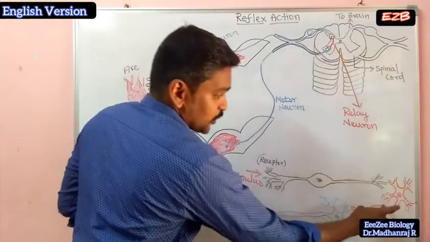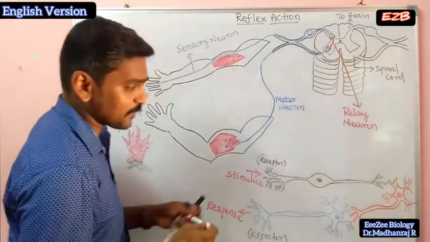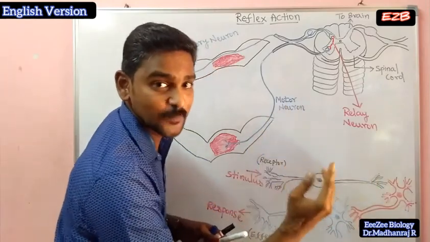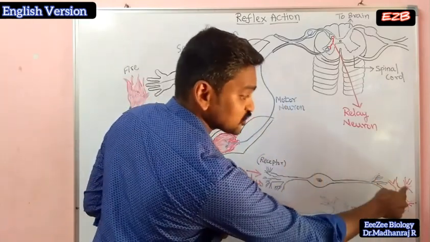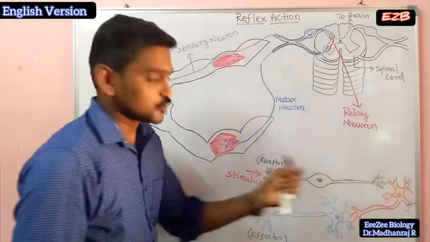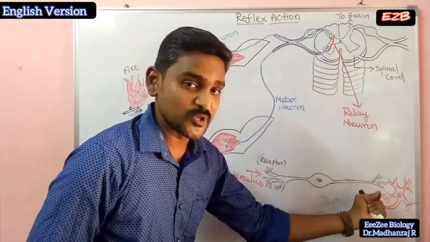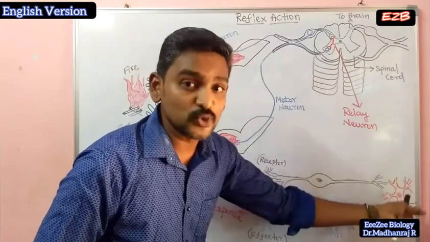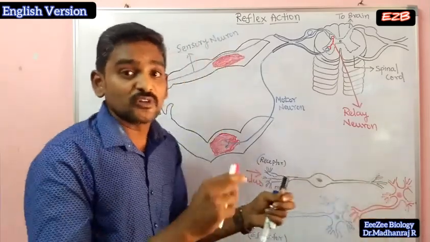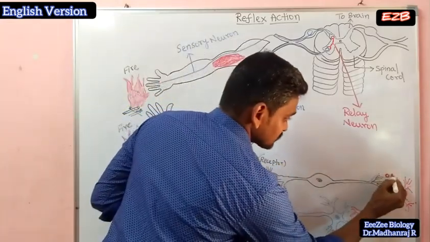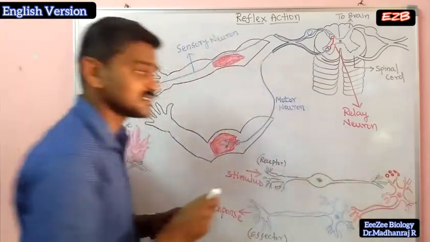So this is a normal neuron, you can see here. What will happen actually? From here to here, it is an electrical impulse, an electrical signal. This electrical signal will pass on to the next neuron. The gap is called the synapse. I said in yesterday's class, right? Synapse. Through this synapse only the signal has to pass on to the next neuron. So they will be converted into chemical signals. Here they will be converted into chemical signals.